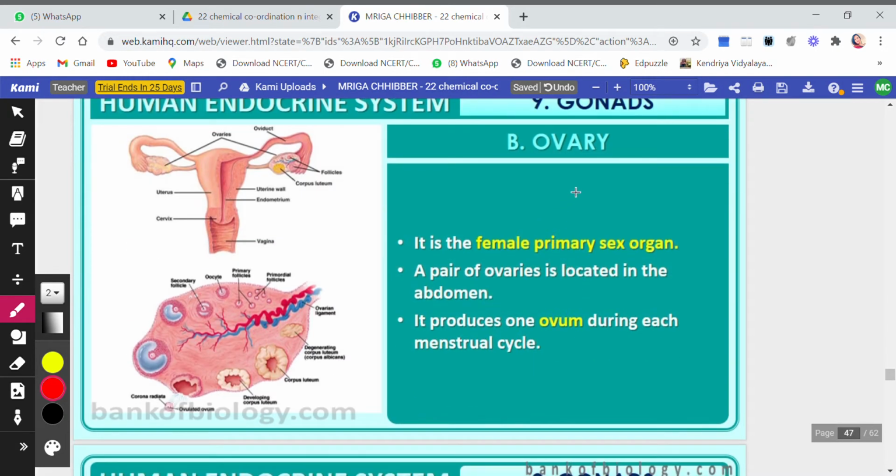Then we come to the female gonad, that is the ovary. It is also a female primary sex organ because it produces ovum, and along with that it is also an endocrine gland because it produces hormones. A pair of ovaries is located in the abdomen, on both sides. It produces one ovum during the menstrual cycle, one ovum every month. Suppose in January this ovary has produced one egg, then in February the other ovary will produce one egg. So alternately, they produce one egg every month.